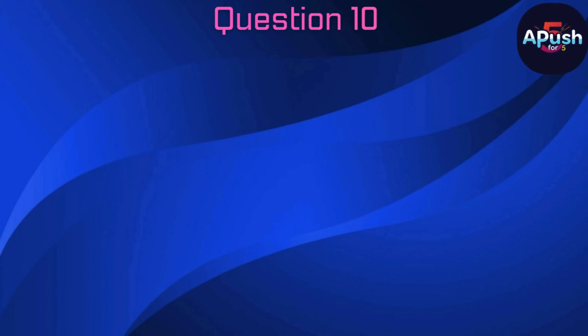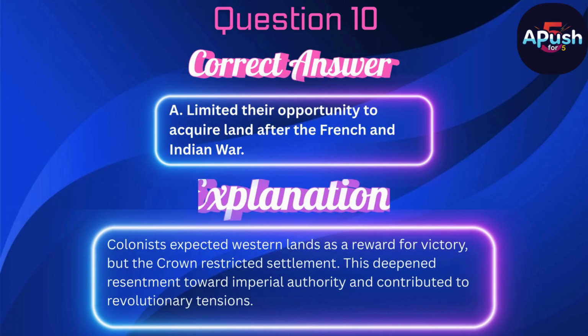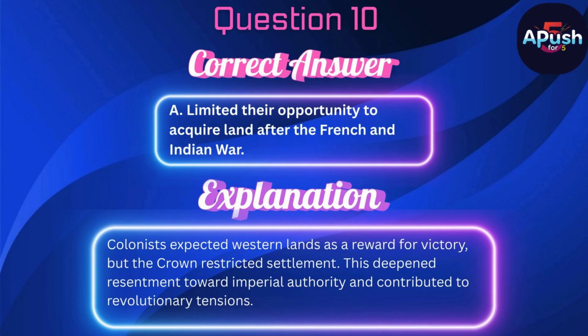The correct answer is A. Limited their opportunity to acquire land after the French and Indian War. Colonists expected Western lands as a reward for victory, but the Crown restricted settlement. This deepened resentment toward imperial authority and contributed to revolutionary tensions.